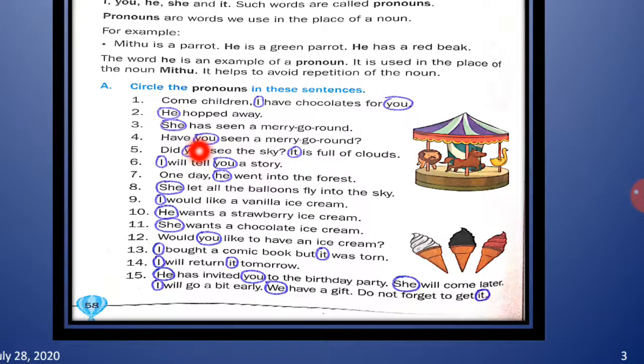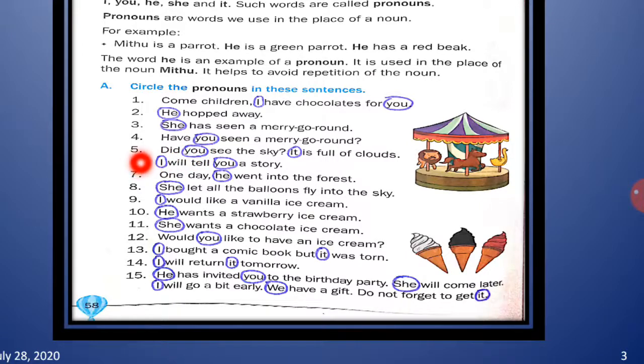The pronoun you is used when we are talking to someone in front of us. It can be used for one person also or for many also.